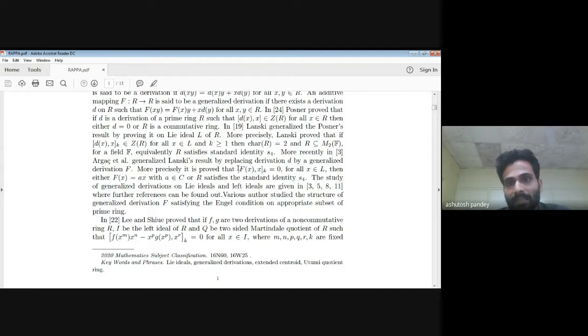Recently, De Filippis, in the same line of investigation, just replaced the derivation by a generalized derivation. So if the commutator of a generalized derivation and x is 0, then the form of F is either F of x equals a times x, where a belongs to C, or capital R satisfies the standard identity S4. Following the same line of investigation,